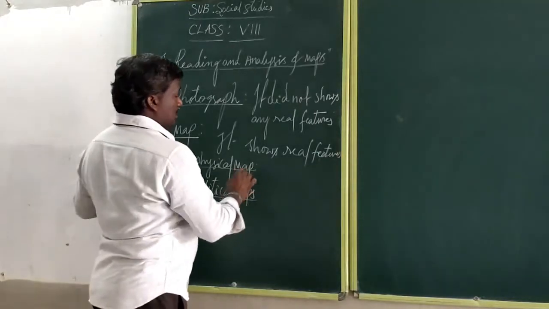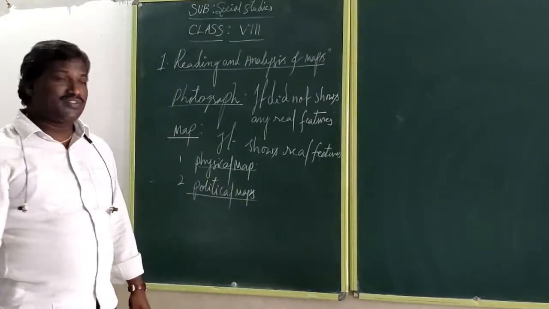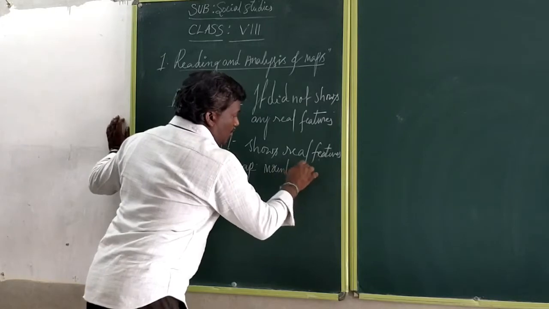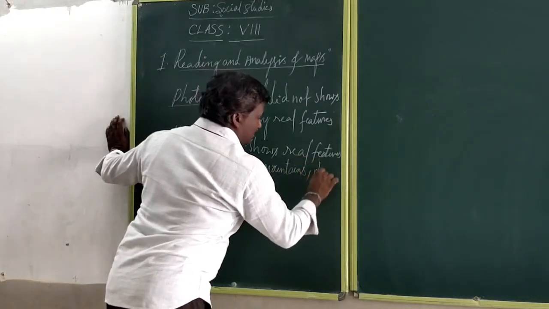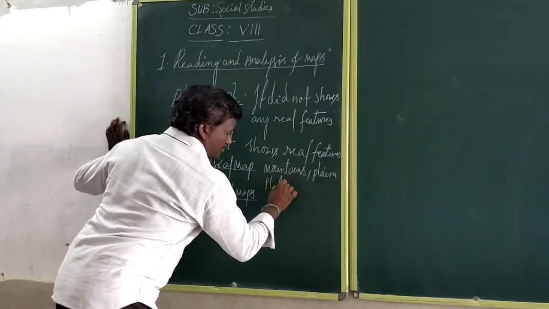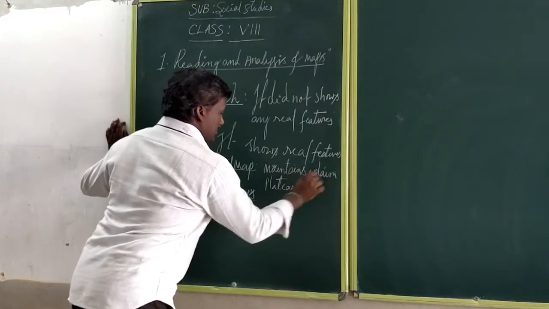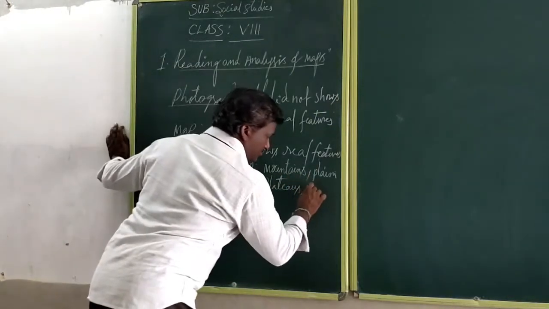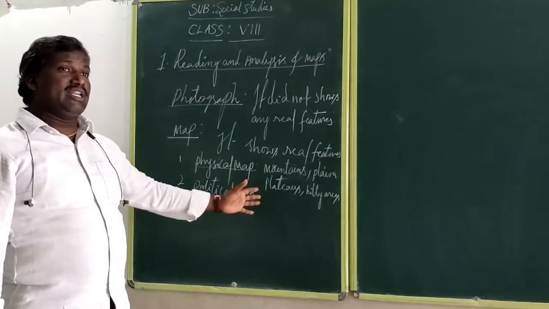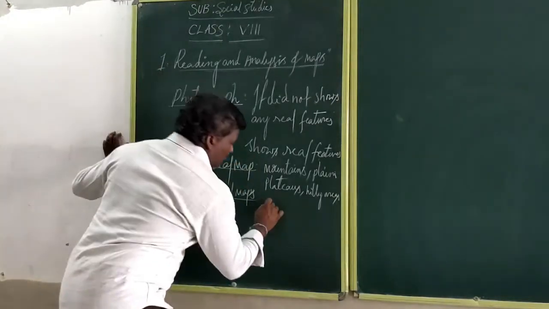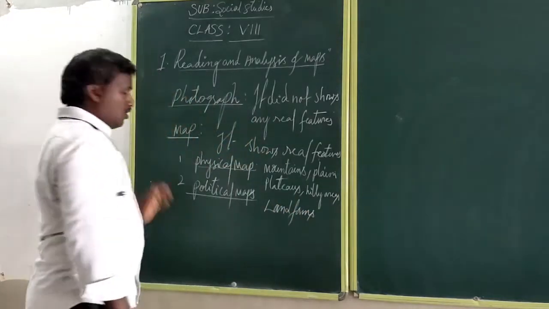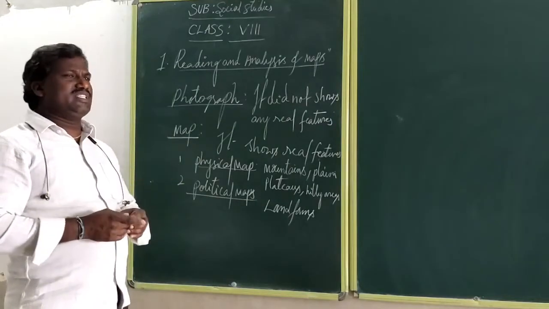It mainly shows the physical boundaries. What are the physical boundaries? Mainly mountain areas, mountains, plains, and at the same time plateaus and hilly areas, and not only hilly areas but different types of landforms. Accordingly, what are the physical boundaries?